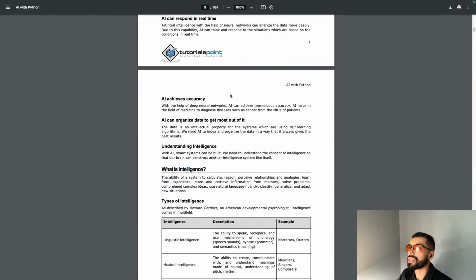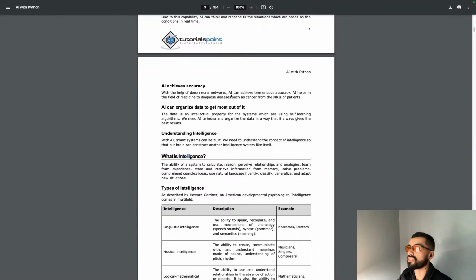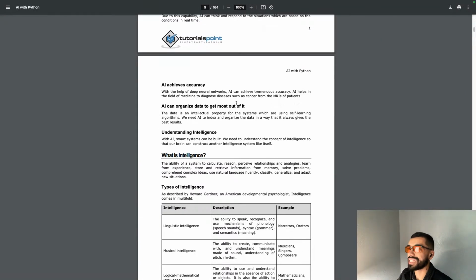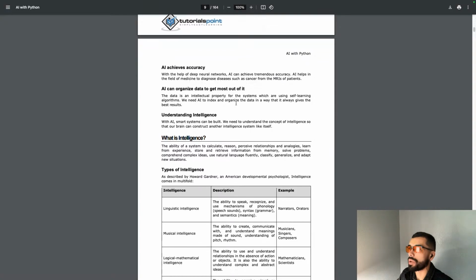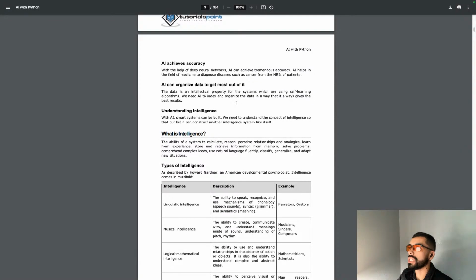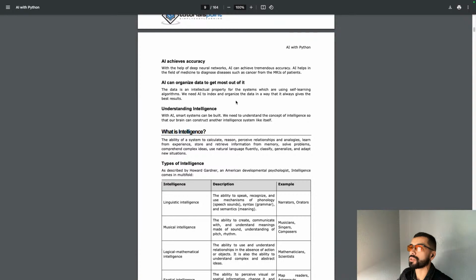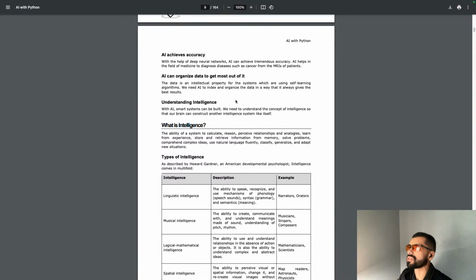AI helps in the field of medicine to diagnose diseases such as cancer from the MRIs of patients. AI can organize data to get the most out of it. The data is an intellectual property for the systems which use self-learning algorithms. We need AI to index and organize the data in a way that it always gives the best results.